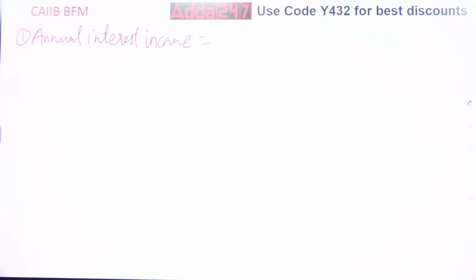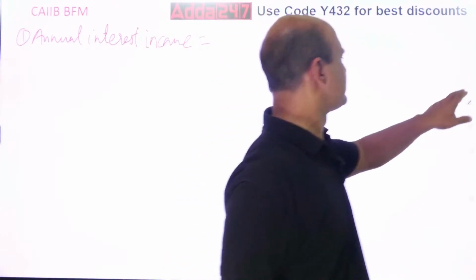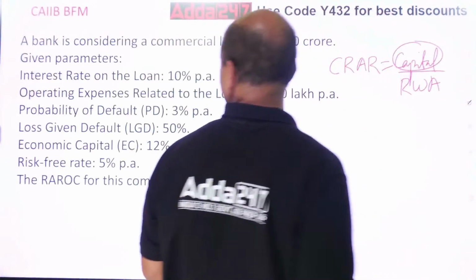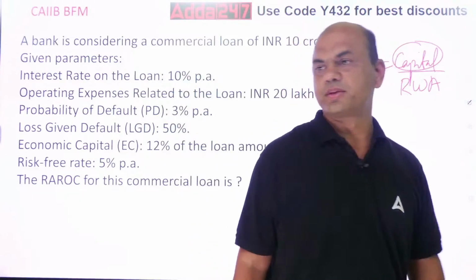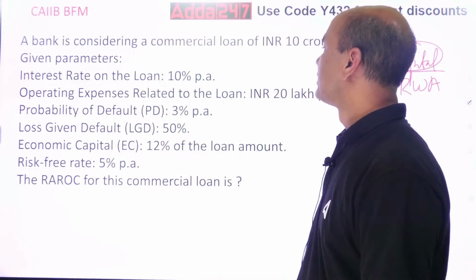So that is equal to, yes, what are you getting? 10 crores and 10%. So it is 1 crore, right? 1 crore. Probability of default is 3%. Everything is given to you. Yeah, PD is given.